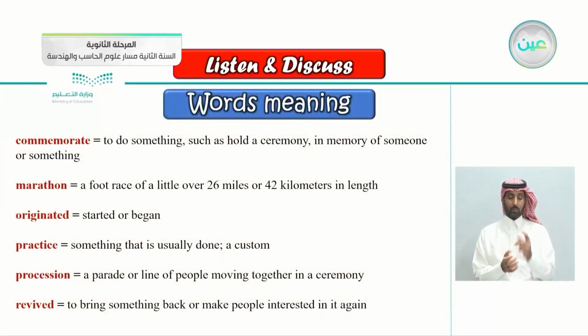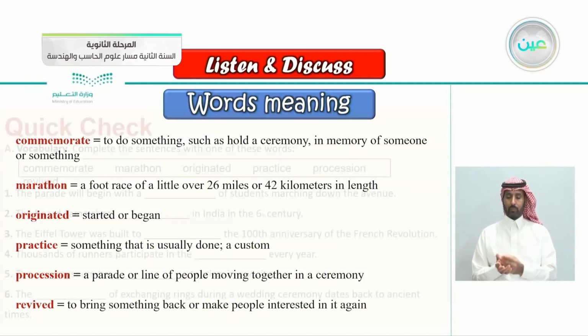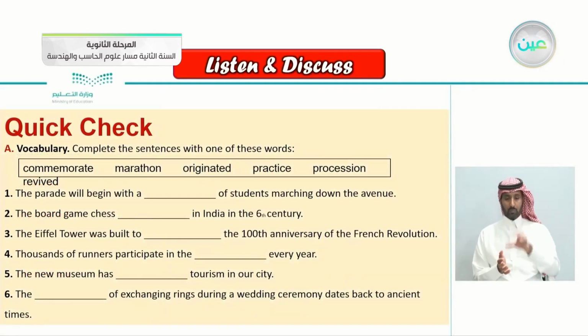Commemorate, do something such as hold a ceremony in memory of someone or something. Marathon, a foot race of a little over 26 miles or 42 kilometers in length. Originated means started or began. Practice, something that is usually done, a custom. Procession, a parade or line of people moving together in a ceremony. Revived, to bring something back or make people interested in it again. So now that we know the meanings of these words, let's answer the questions here.